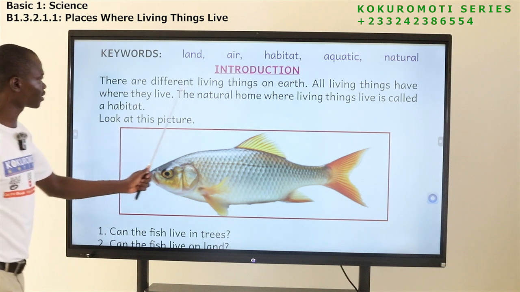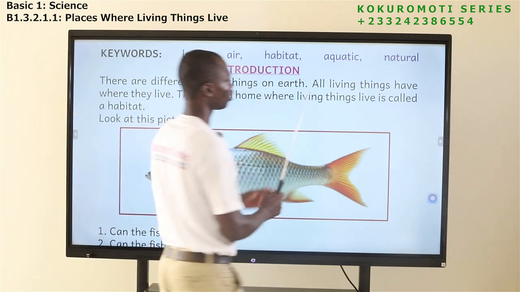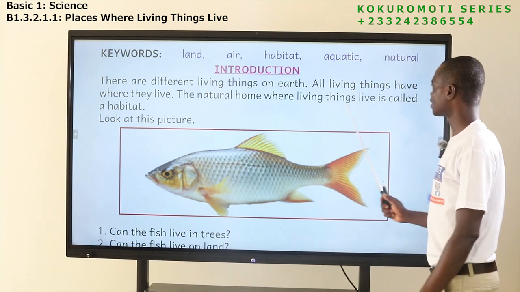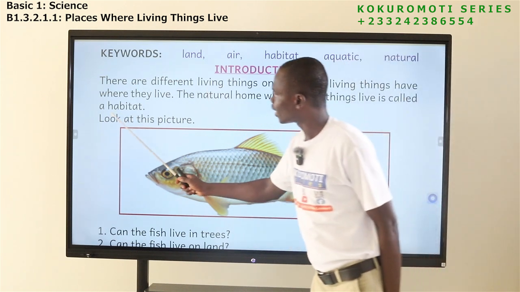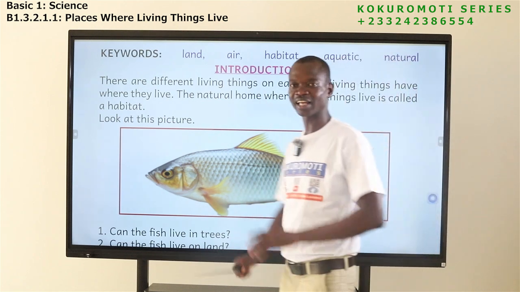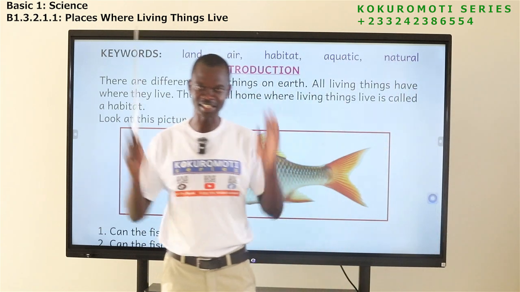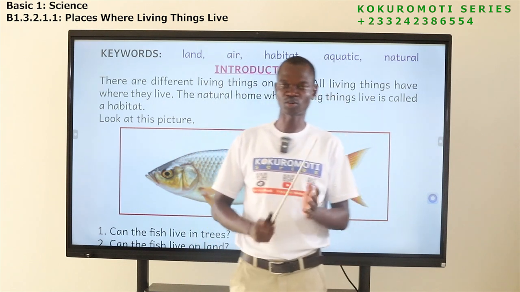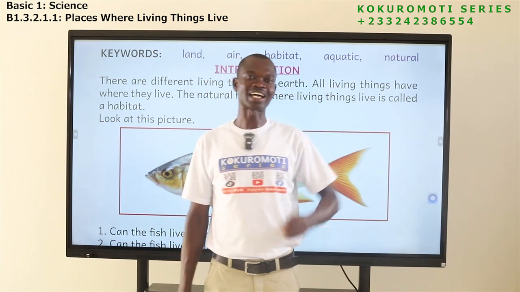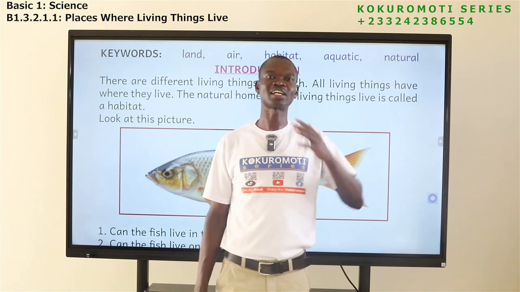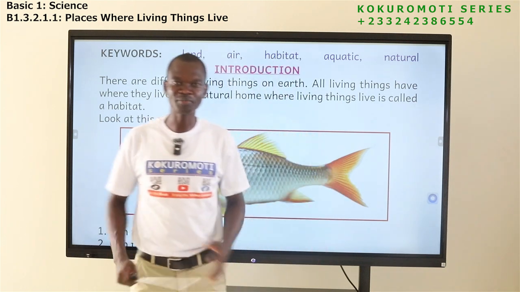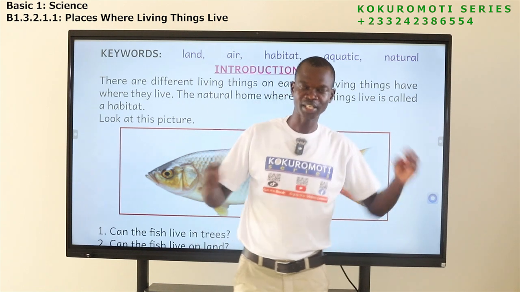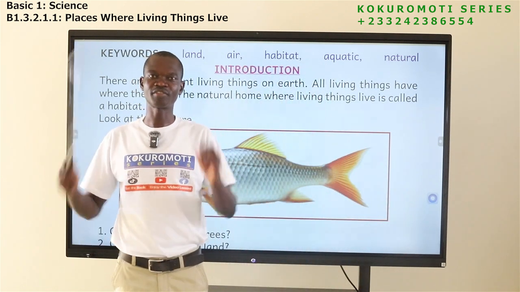Introduction. There are different living things on earth. All living things have where they live. The natural home where living things live is called a habitat. So today we are learning about living things and where they live. The natural home where living things live is called what? Habitat. We are not talking about an artificial home. We are talking about a natural home, places made by God for living things to live.